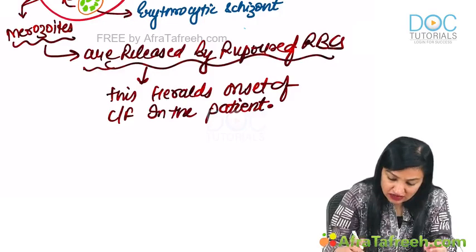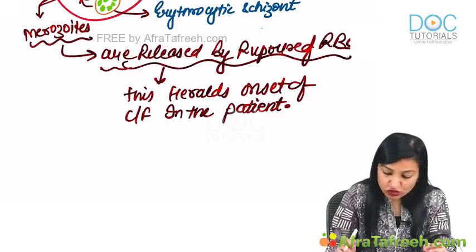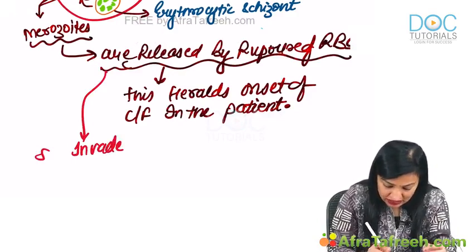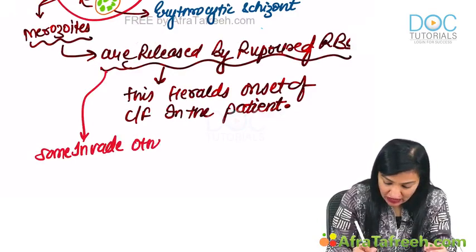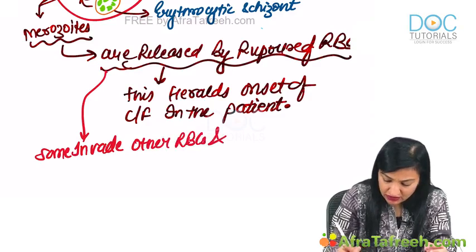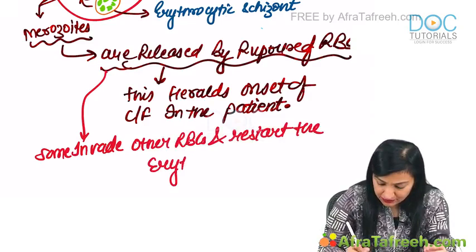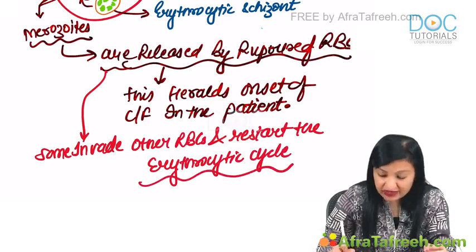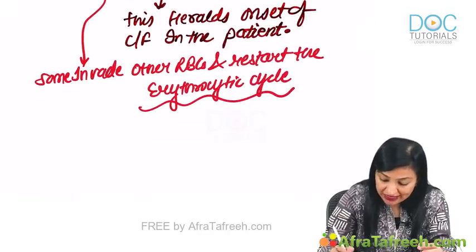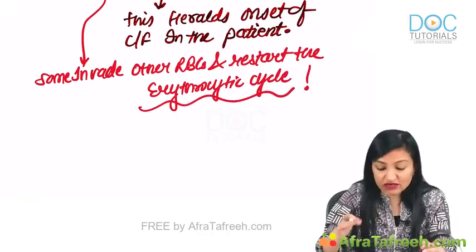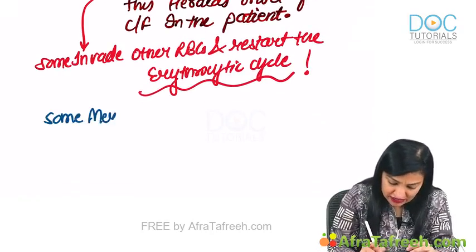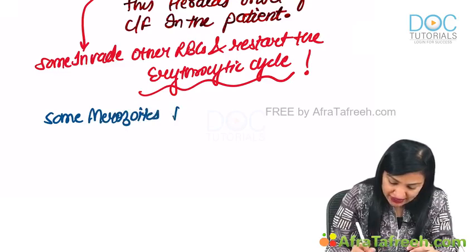Now guys, these merozoites which are released by the rupture of the RBCs invade other RBCs and restart the erythrocytic cycle, that is erythrocytic schizogony.